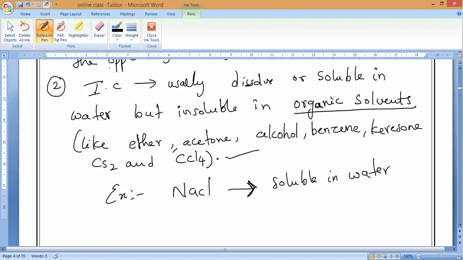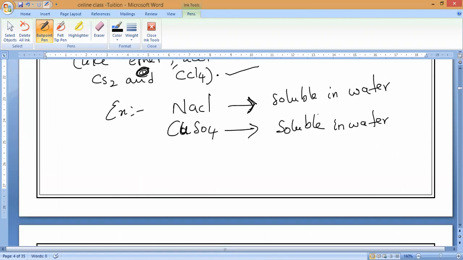Now, one more example you can take. If you take copper sulfate, what is the formula of copper sulfate? CuSO4. Yes, guys. Now, will CuSO4 dissolve in water or not? It will be soluble in water. Please respond to me. What is the color of copper sulfate when it is dissolved in water? Blue, sir. It will give you a blue color.